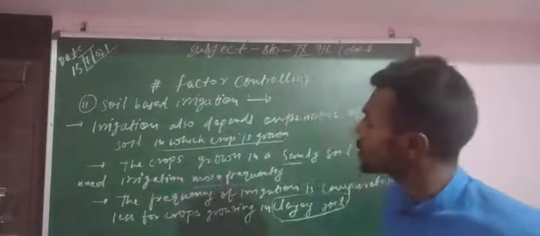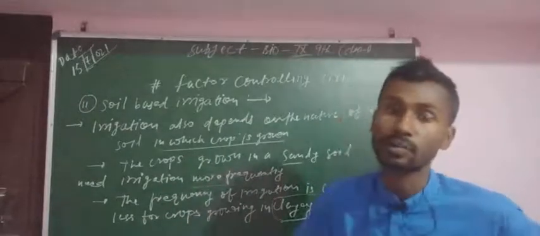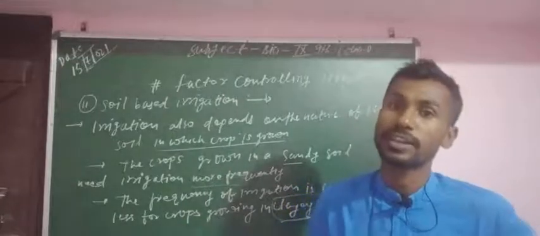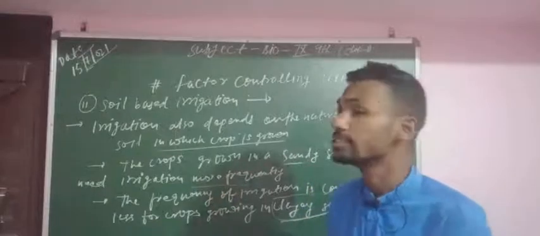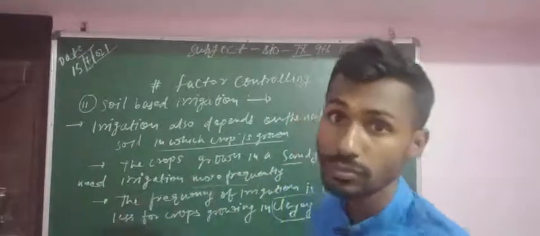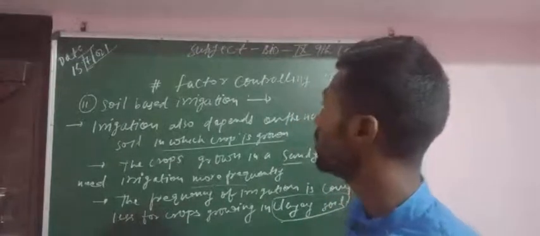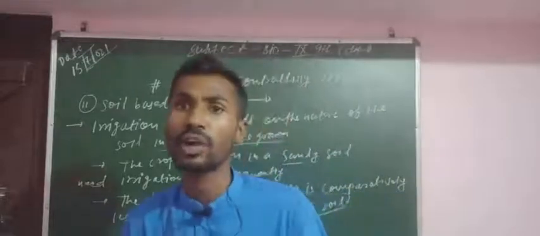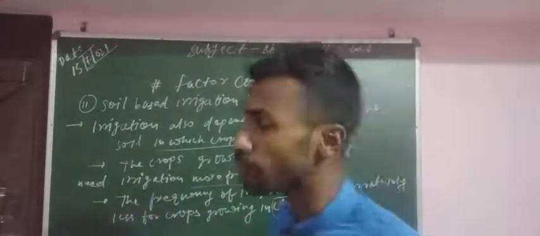So that means supply of water or irrigation depends on two factors. First one is the nature of the crops. That means what kind of crops you are growing. And second one is that irrigation also depends on the soil, meaning the nature of the soil. So there are two kinds of soil. First one is sandy soil and second one is clay soil.